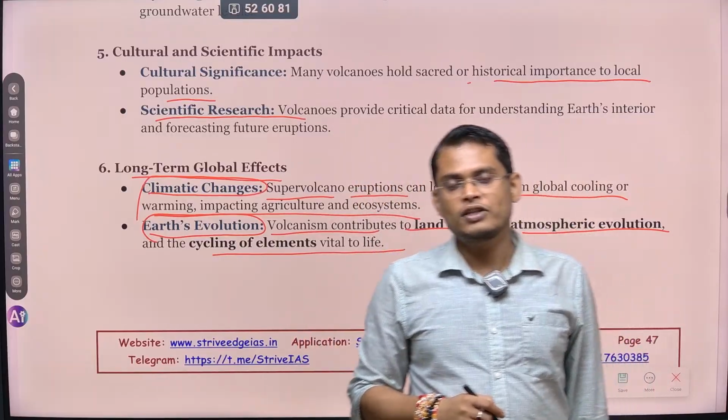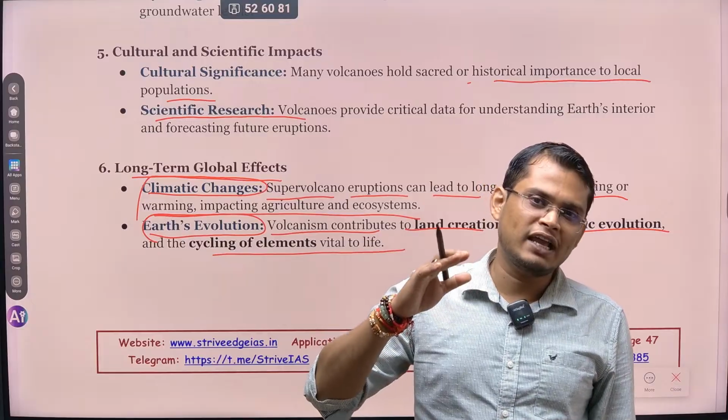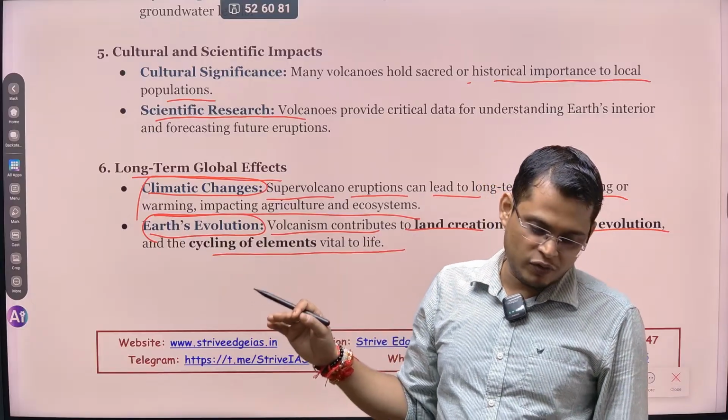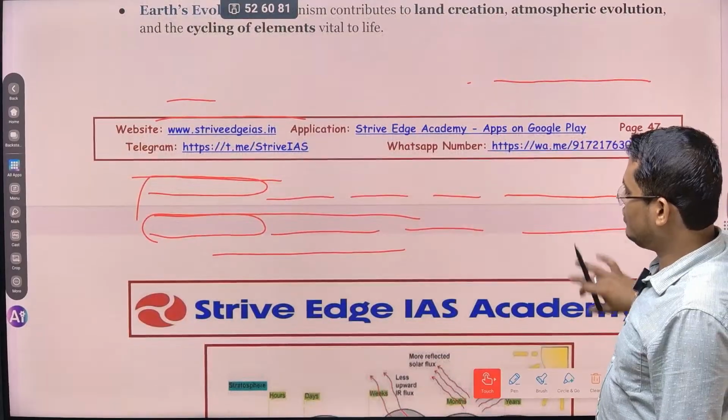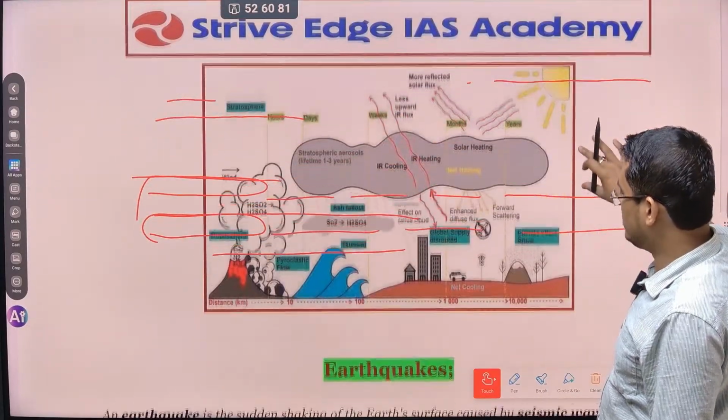So by seeing all these things, we can say volcanism is an essential part. It keeps on going. It is going to happen in the future also. So this is the reason we have to study all these things.